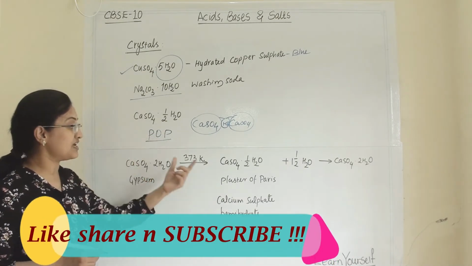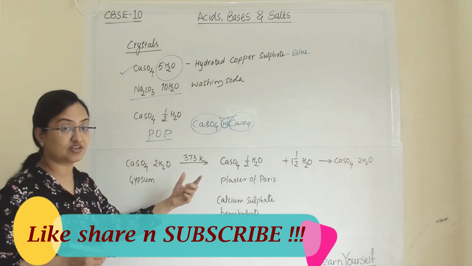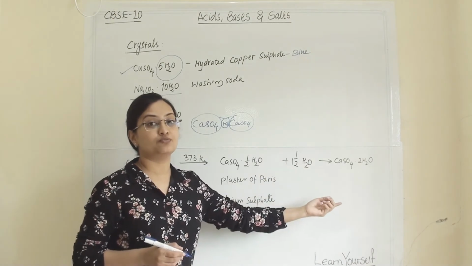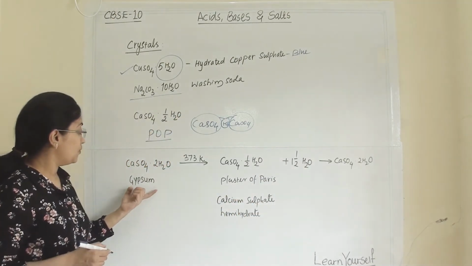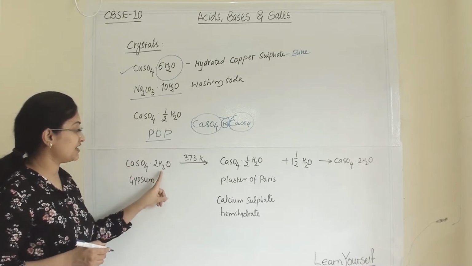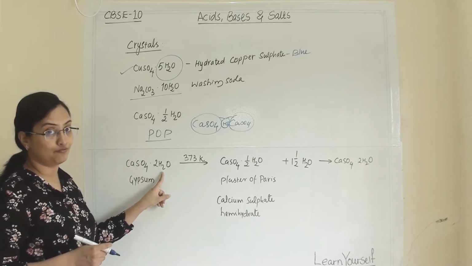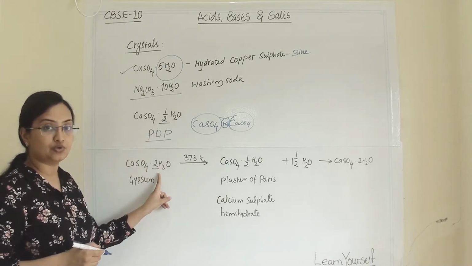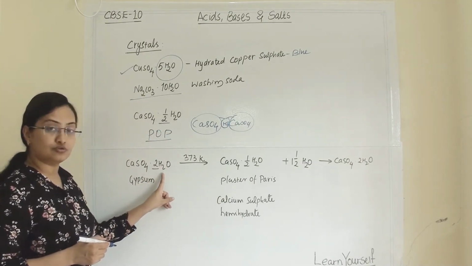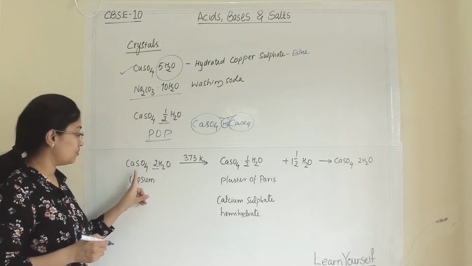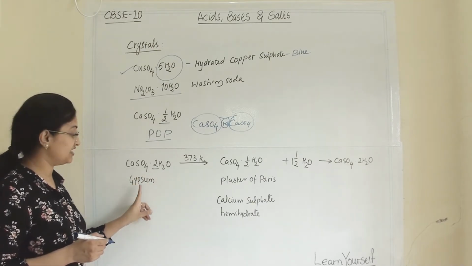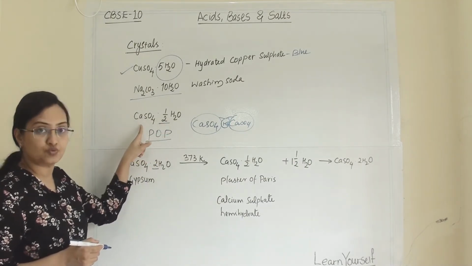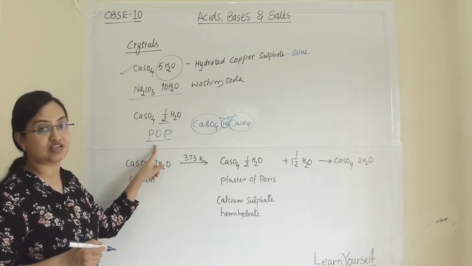So how can plaster of Paris be manufactured, and how does it become a solid mass after mixing with water? Let us see that. Gypsum is calcium sulfate with 2 molecules of water. The only difference is the water molecules. When 2 molecules of water are attached with 1 molecule of calcium sulfate, it is gypsum. But when half a molecule of water is attached with calcium sulfate, it is plaster of Paris.